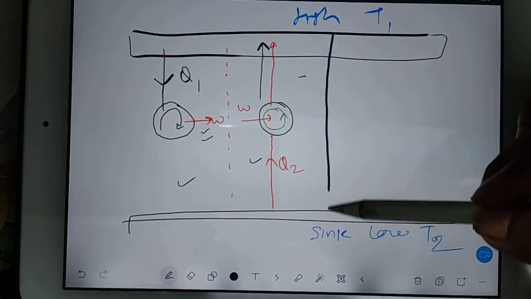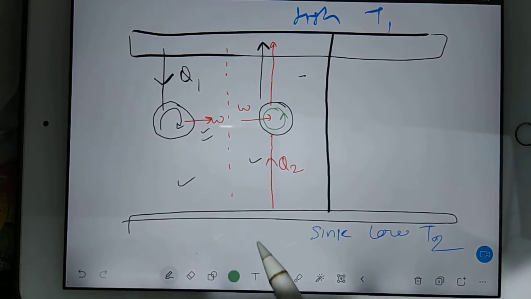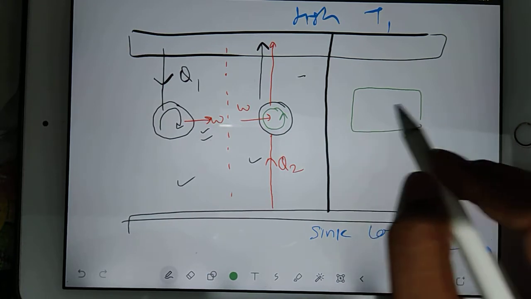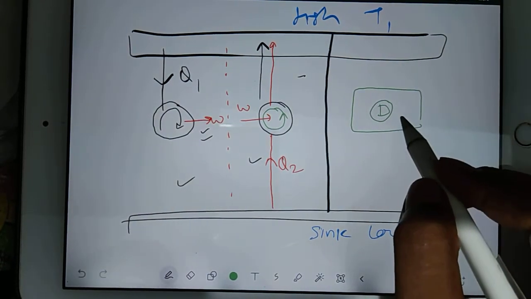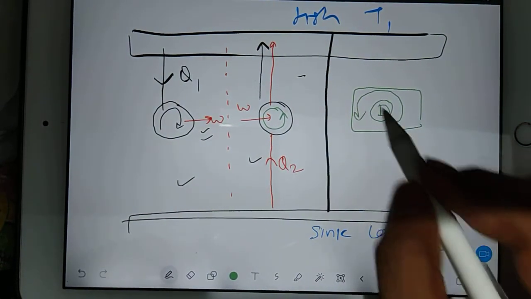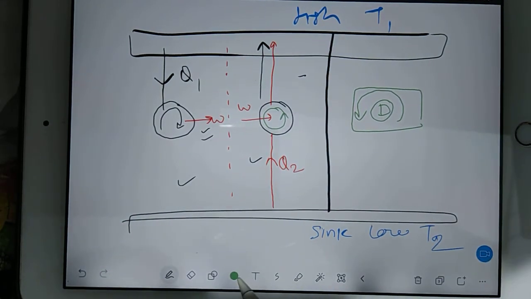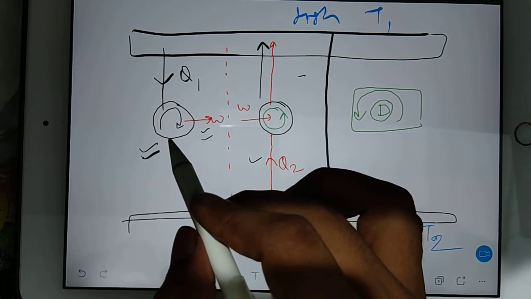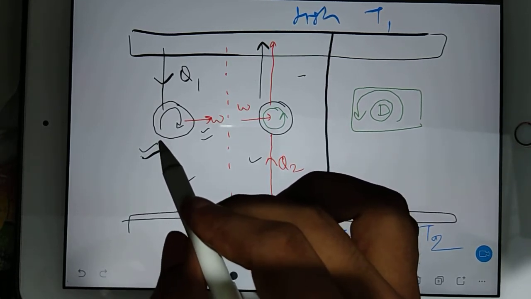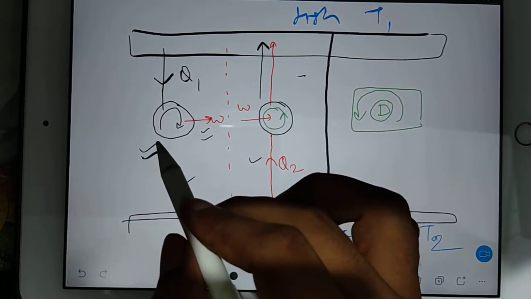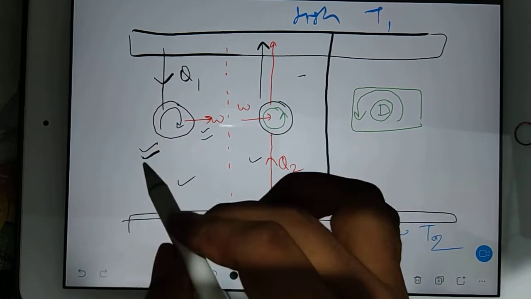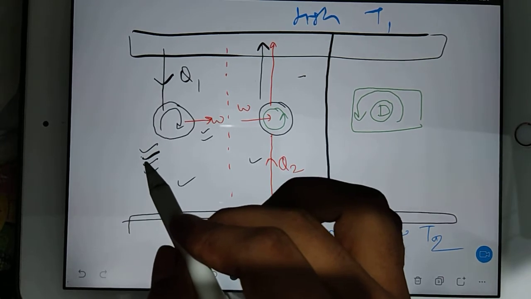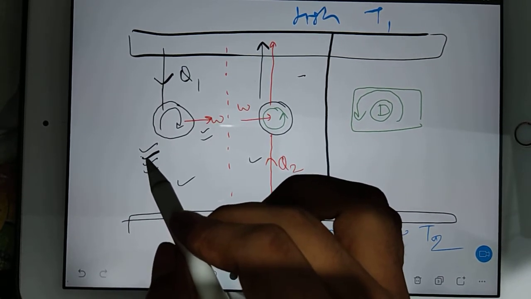Here I am going to add one more machine. That machine I am going to say as some machine D. Okay, this is the device which is going to violate KPS. KPS means Kelvin-Planck statement.